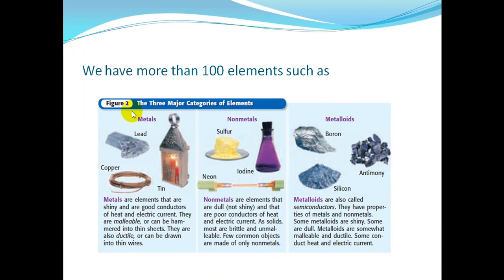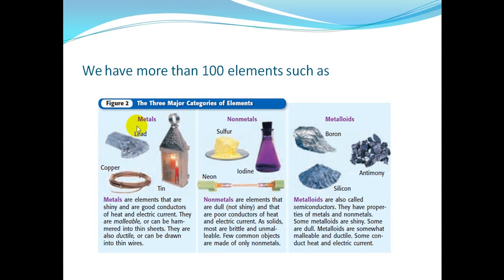Here are the 3 groups. Metals, we said, are good conductors, shiny, malleable. Non-metals are not shiny and are dull, they don't conduct electricity or heat, and they are brittle, or easily break down. Metalloids are between them, they have some properties of metals and some properties of non-metals.